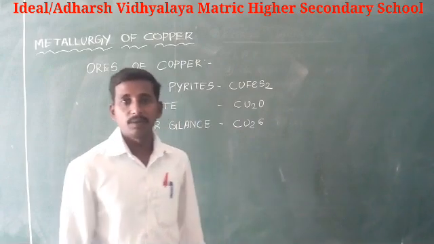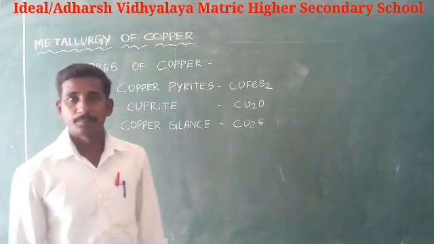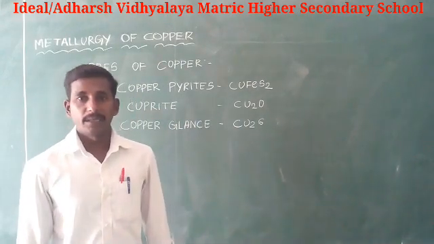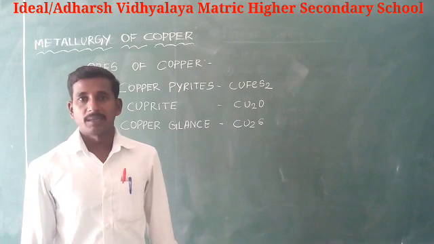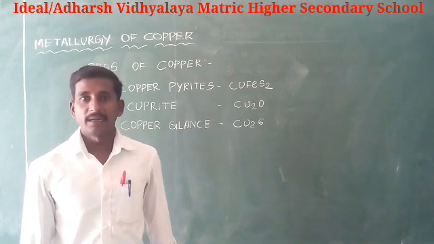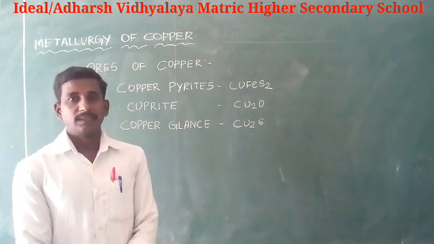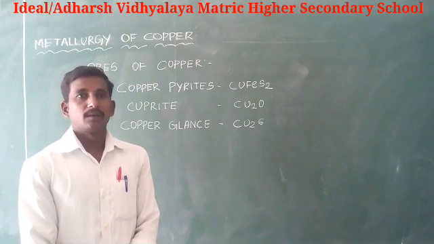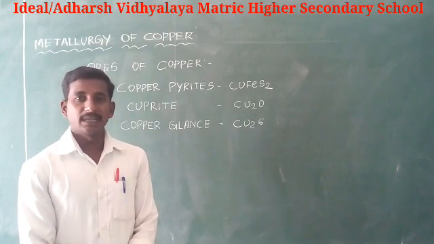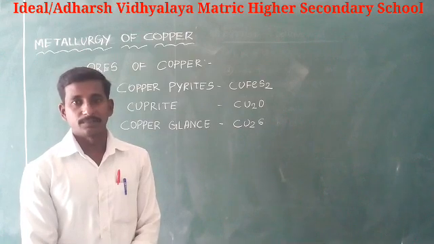In this session, we are going to discuss the metallurgy of copper. Another name of copper is cuprum. It was named by Romans because they got it from the island of Cyprus. Copper is found in the native state as well as in the combined state.